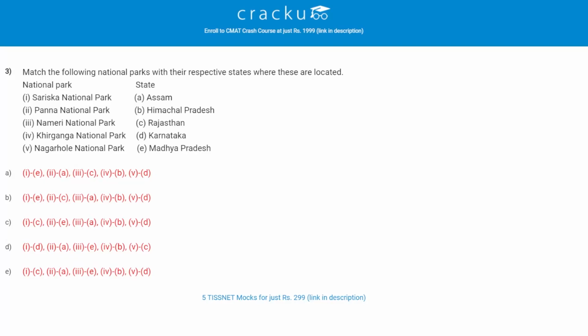Let's check the another question. Match the following national parks with their respective states where these are located. The correct answer is C. That is, Sariska National Park is situated in Rajasthan. Then Panna National Park is situated in Madhya Pradesh. Nameri National Park situated in Assam. Khirganga National Park situated in Himachal Pradesh and Nagarhole National Park situated in Karnataka.